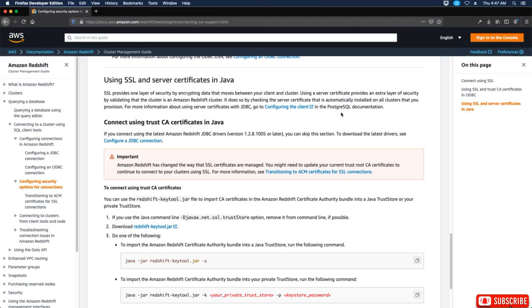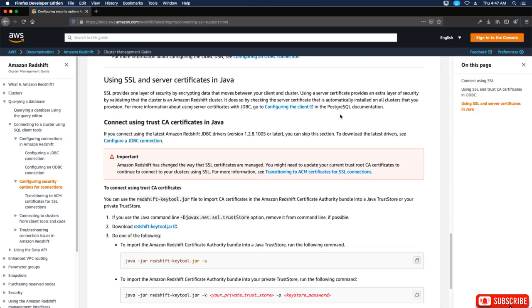It does so by checking the server certificate that is automatically installed on all clusters that you provision. For more information on using server certificates with JDBC, go to Configure the Client in the PostgreSQL documentation. Okay.